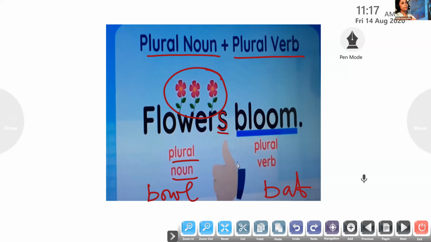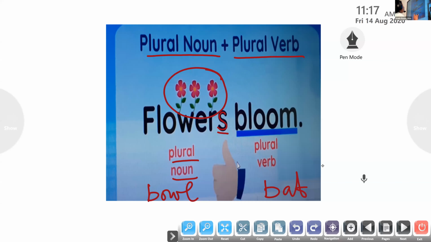They are in an agreement. Since the noun has an S, the verb says, I don't want an S in my word. Have all of you understood? So there is no S here. If the noun has an S, the verb doesn't have an S. So the plural verb doesn't have an S to it.